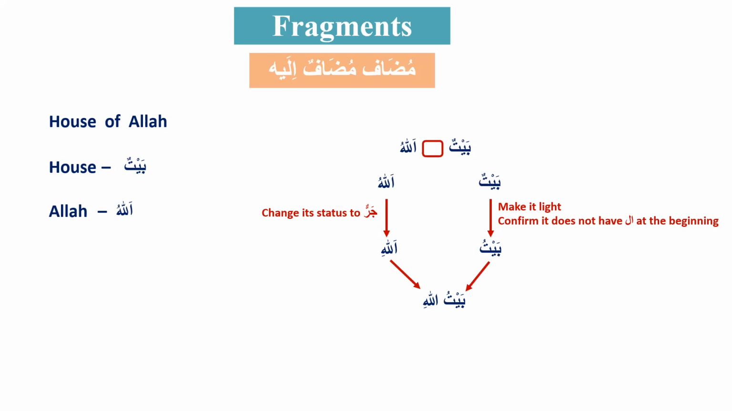Because it's light and there's no Arabic word for "of", now it's mudaf ilayh, so we know there's an "of" in the middle. So we know the first word is light and there is no al with it, and the second ism is in jar status. So three conditions are met: two conditions for mudaf, one condition for mudaf ilayh. And now we know there is a word "of" in the middle.